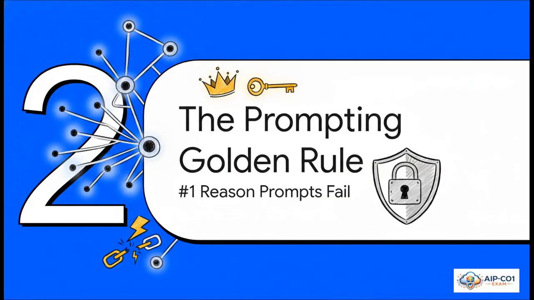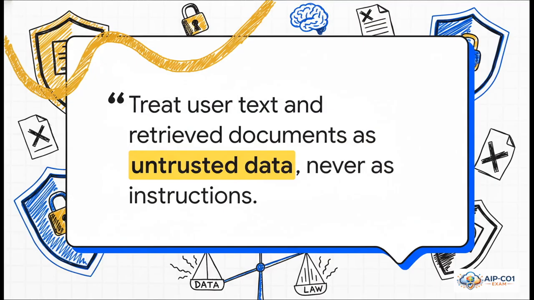Okay, now we're going to build on that with what I think is the single most important principle in professional prompting. Seriously, this is the number one reason AI applications go off the rails or, even worse, get attacked. And here it is. This is the golden rule. Treat user text and retrieved documents as untrusted data, never as instructions. Let that sink in for a second. What this means is you can never, ever let a user's question or some random document you pulled from a database hijack your AI's core mission. That stuff is evidence, it's not the law.